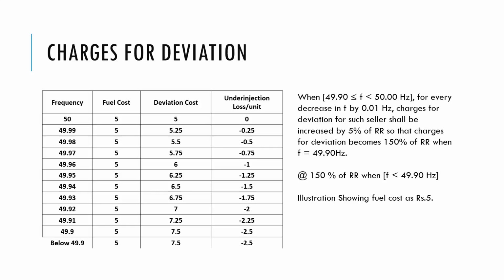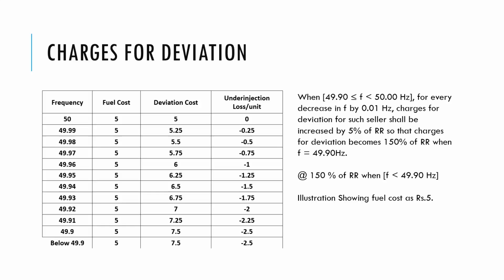At 49.90 hertz, it becomes the maximum, that is 50%. So if at 49.90 hertz we are under injecting as a thermal generator, then we have to pay a penalty of 50%. So this is how the penalty would be placed for under injecting in case the frequency is less than 50 hertz.